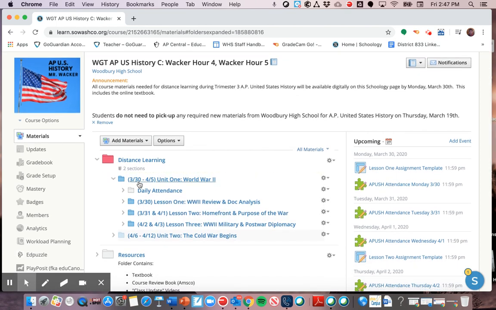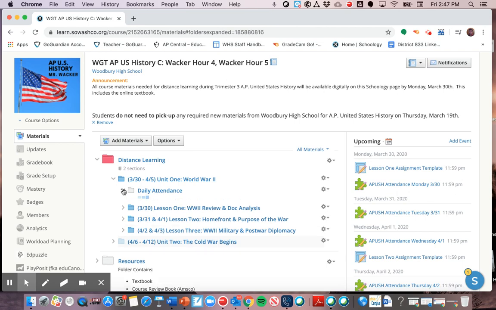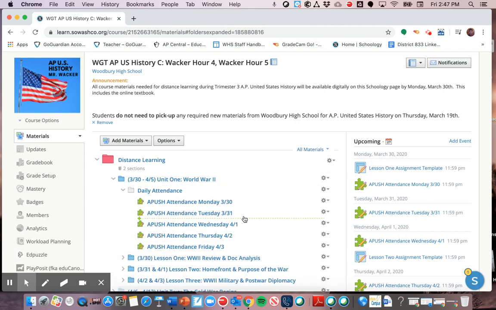Inside the unit folders, you'll find first the daily attendance. If you don't want to use the feed on the right, you can find the daily attendance quizzes right here. And I just want to point out that I really don't want you to do all the quizzes at once. On Monday, don't do all 5 quizzes. Come in here each day and do that day's quiz on the day that it's assigned. Don't do them all at once.